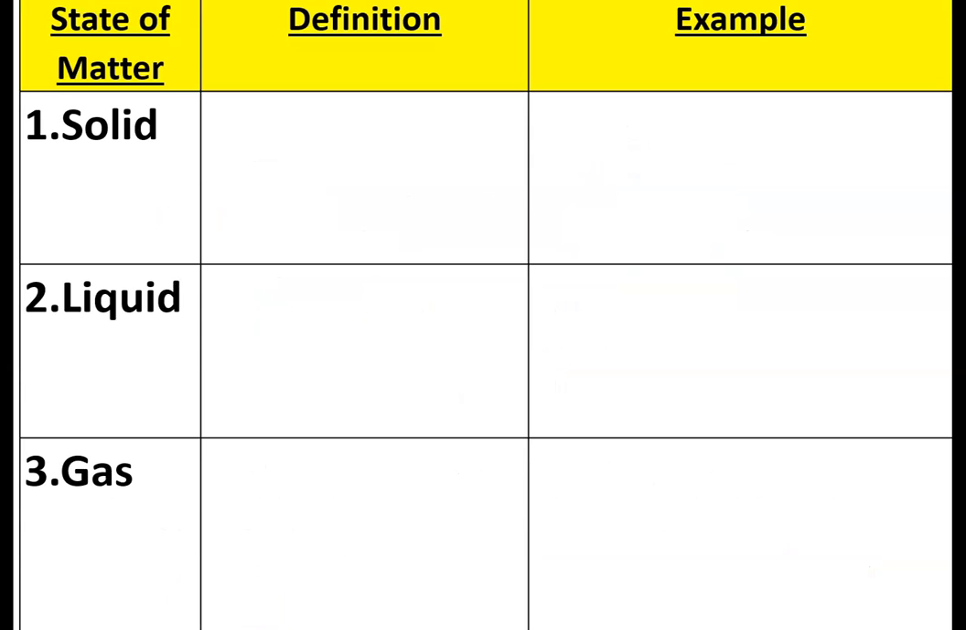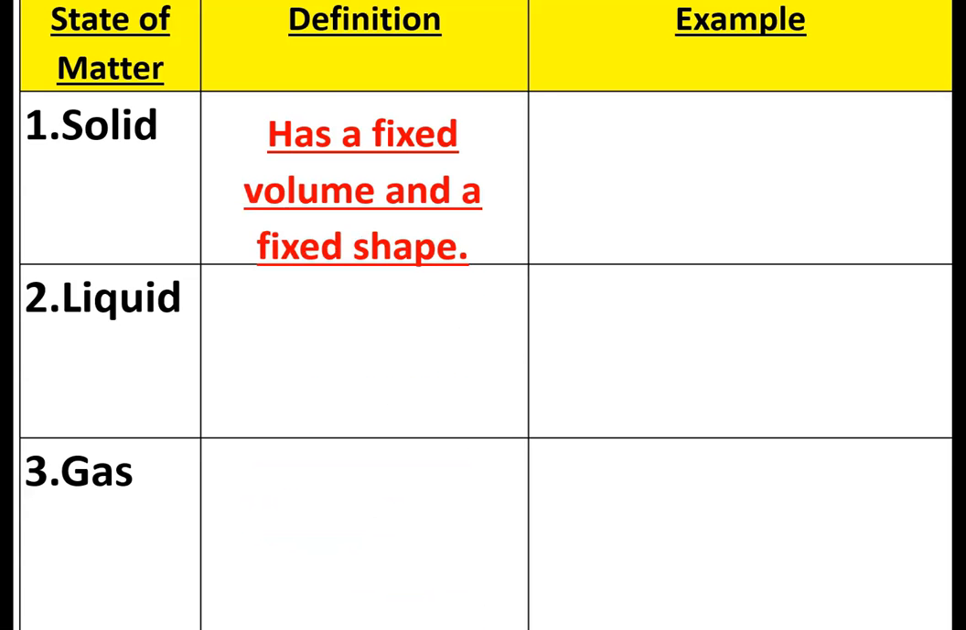For every state of matter, there is a definition, of course. Let's start with the solid. What do you think the definition of solid will be? Take a couple of seconds and think about, if I want to describe a solid to someone, how can I describe it? Solid should look like what? The texture will be like what exactly? So the definition of solid: it has a fixed volume and a fixed shape.